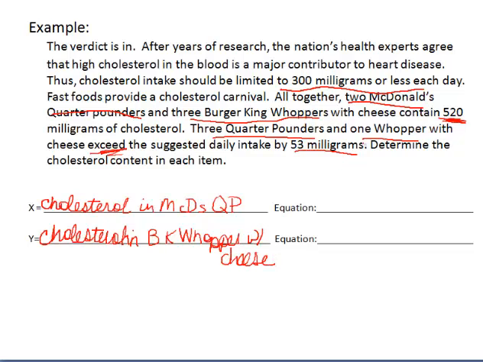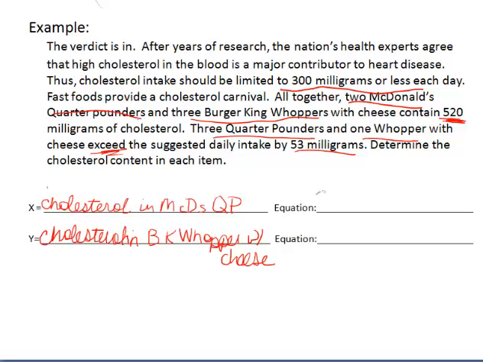Okay, now let's decide what my two systems of equations are. In the first sentence, where we're talking about McDonald's and Burger King, it says that altogether, 2 McDonald's Quarter Pounders and 3 Burger King Whoppers with cheese contain 520 milligrams of cholesterol. So let's make an equation with that.